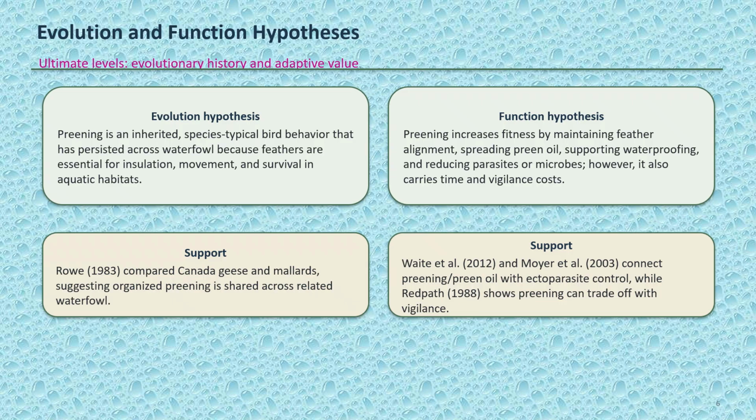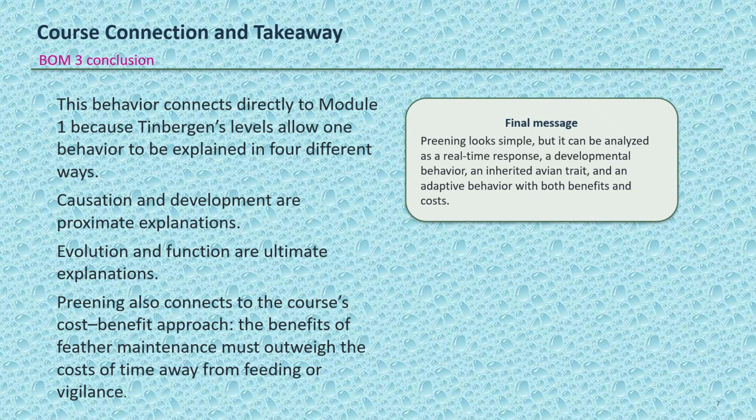Overall, this behavior connects strongly to Module 1 because Tinbergen's framework lets me explain one behavior from 4 angles. At the causation level, preening may be triggered by immediate feather or body cues. At the development level, it becomes organized as the bird matures. At the evolution level, it reflects an inherited avian behavior. At the function level, it has adaptive value because it helps maintain feathers, but it also has costs.